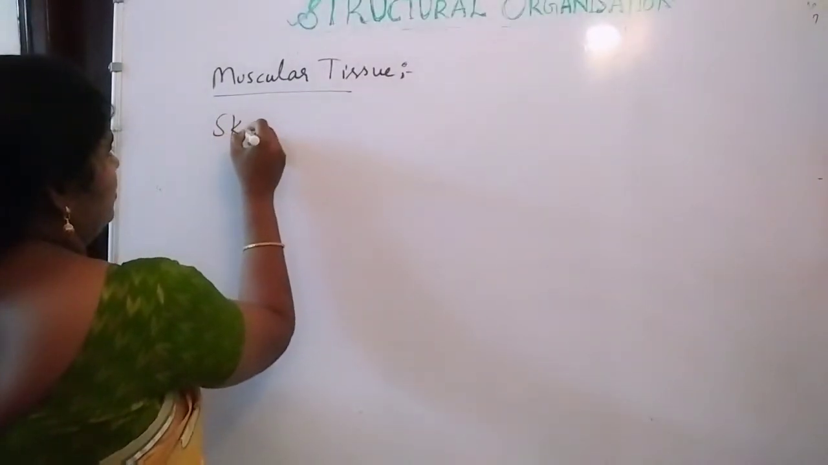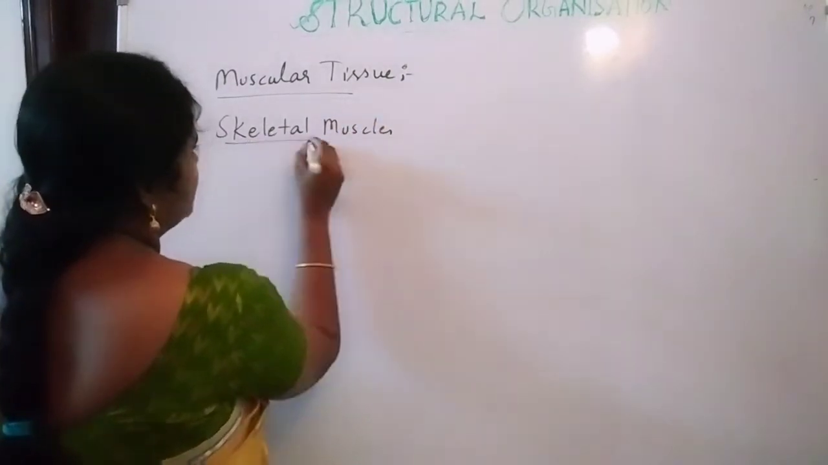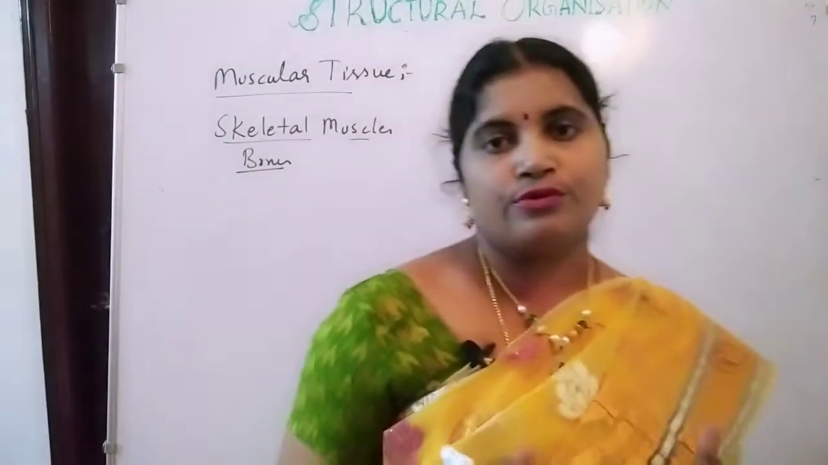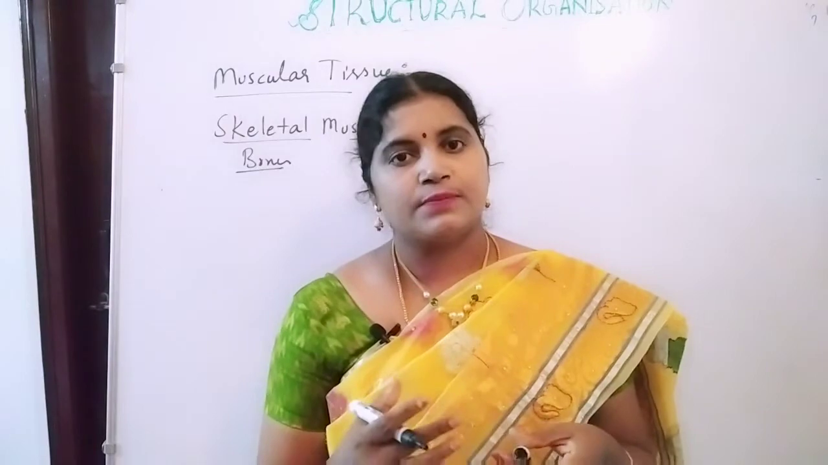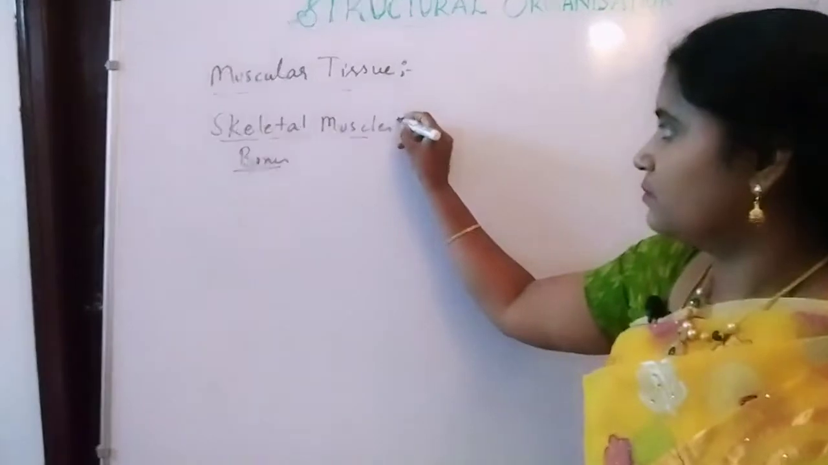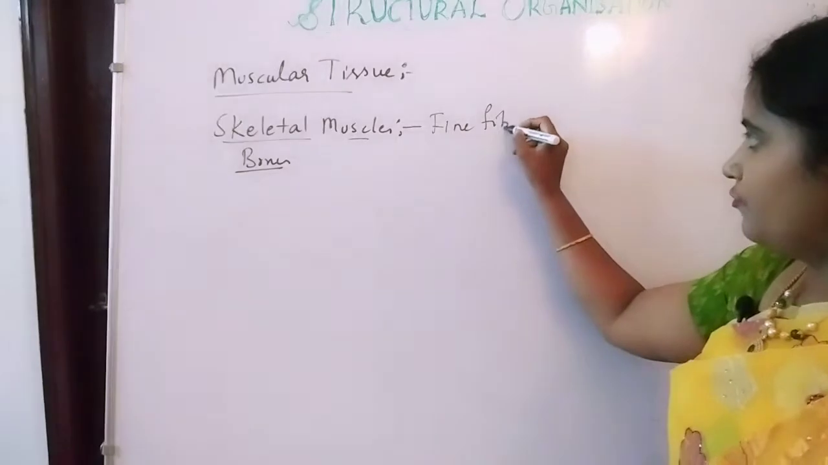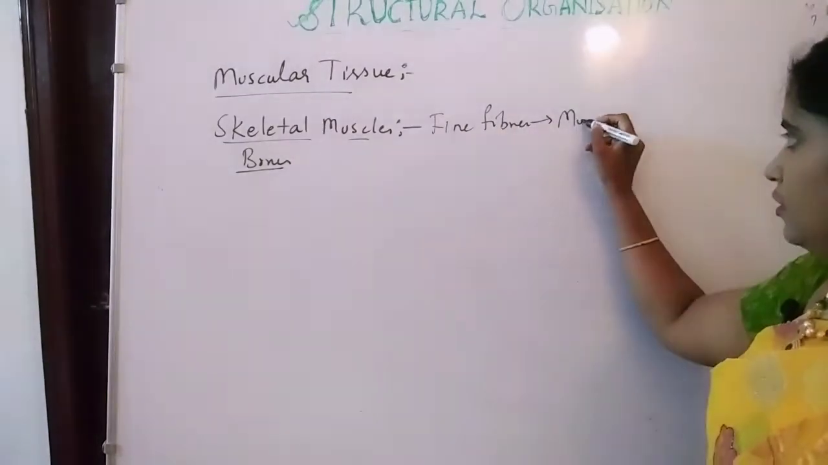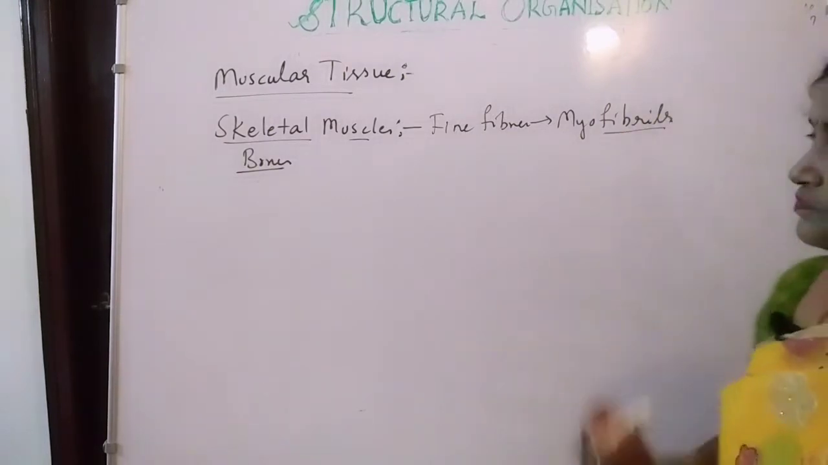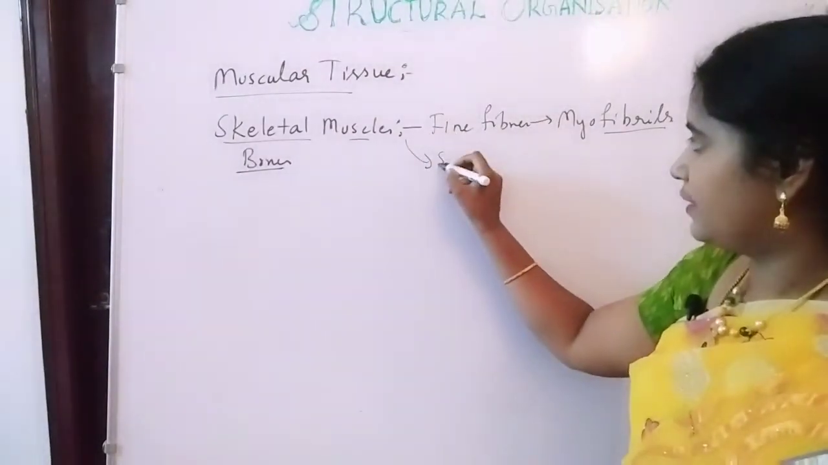skeletal muscle. Skeletal muscle means which is connected to the bones. It is giving support to the bones, so that it is responsible for the movement of the body. So here the skeletal muscle is made up of fine fibers known as myofibrils, and it also contains the striations.